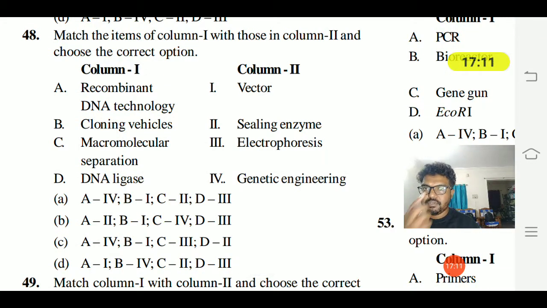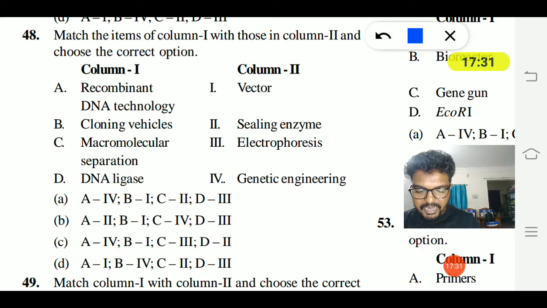Forty-eighth question. Match the following in column 1 and 2 and choose the correct option. Column 1: recombinant DNA technology, cloning vehicles, macromolecular separation, DNA ligase. Column 2: vector, sealing enzyme, electrophoresis, genetic engineering. Recombinant DNA technology is genetic engineering.